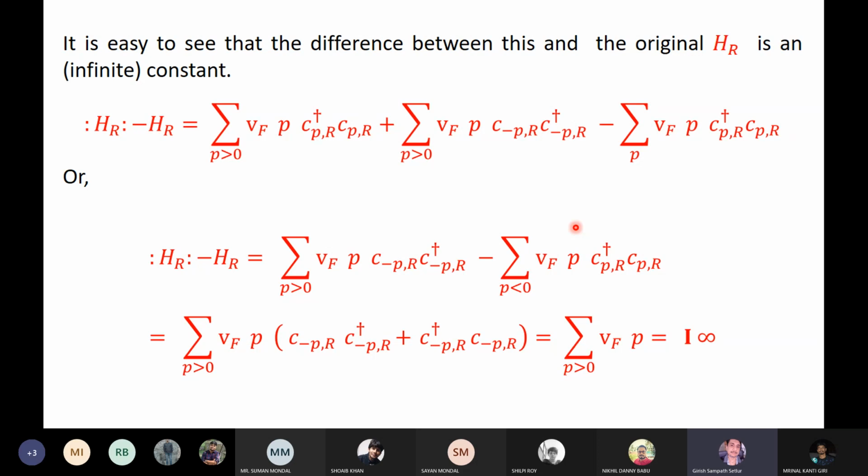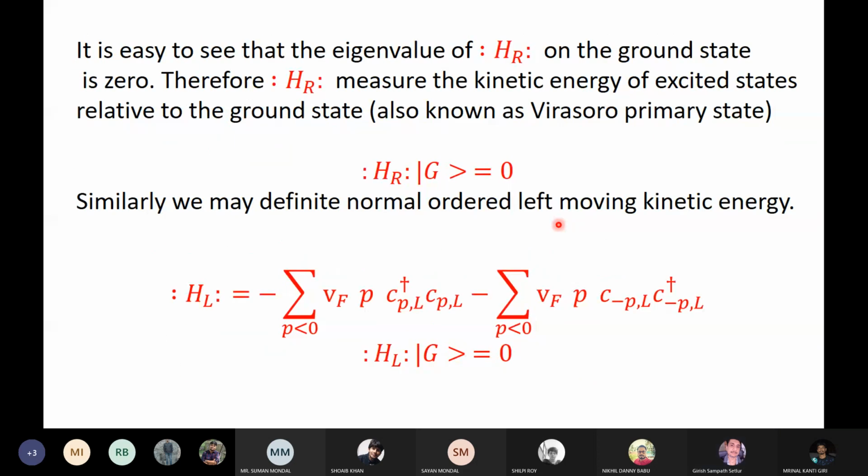Later on, you will see some variations of that. Certainly not infinite, or minus infinity or plus infinity. We should avoid those operators which are defined naively, which will give you plus infinity or minus infinity as the answer for the eigenvalue. The way to avoid that is to define your operators in a normal ordered way, so you avoid those infinities.